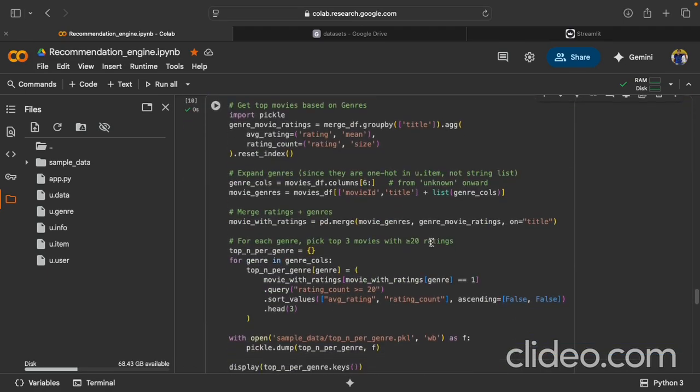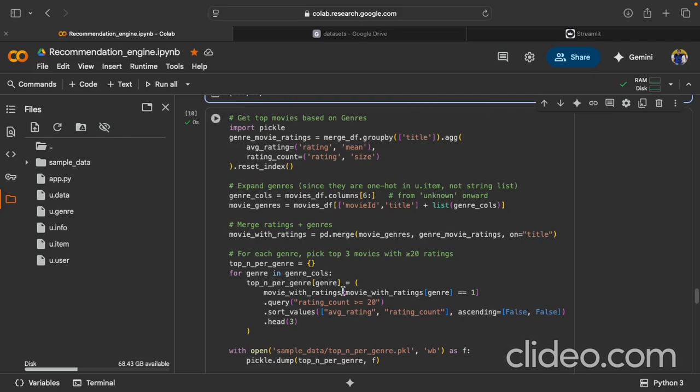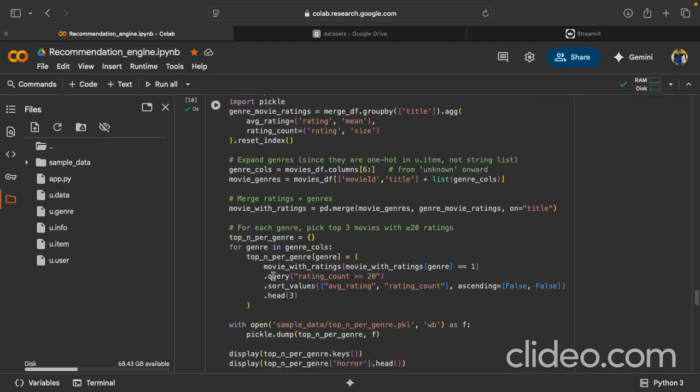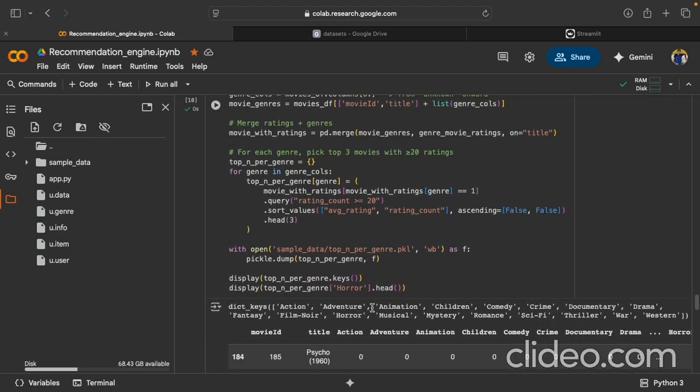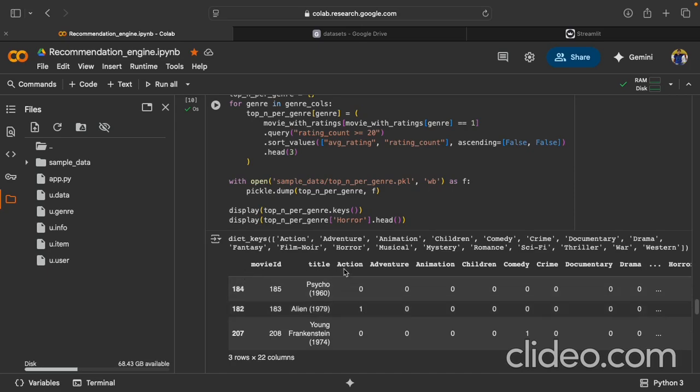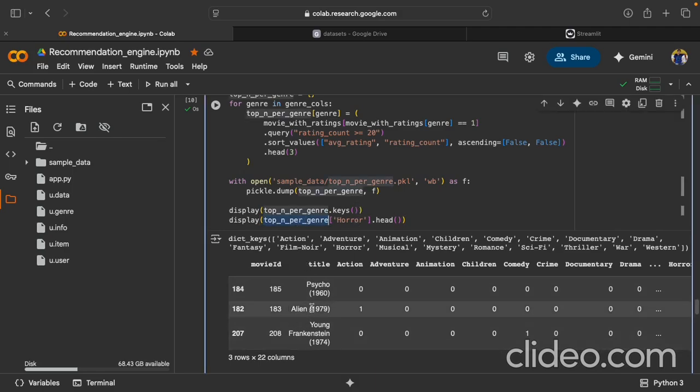I also tried to see some other insights, like top movie per genre. So I built code around it, and if you see, these are the movies that came up when I checked the top movie in the horror genre. This came up as the top choices.